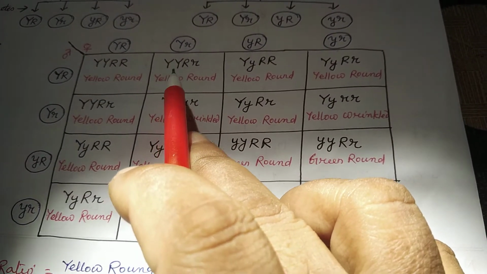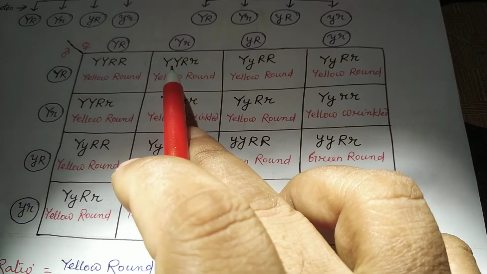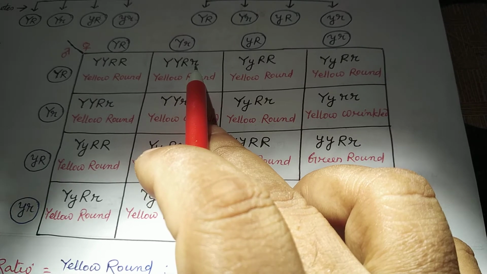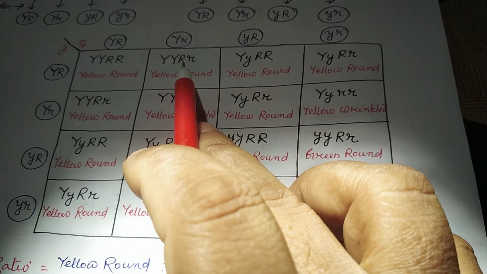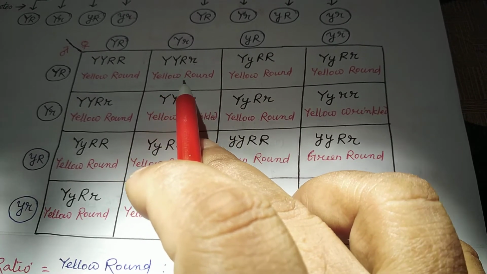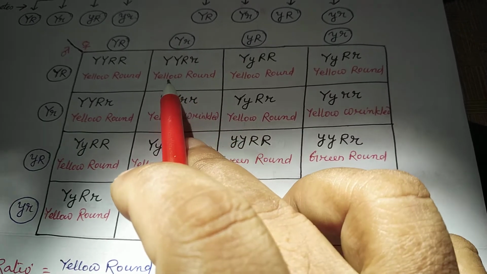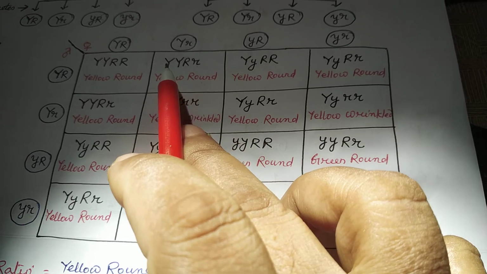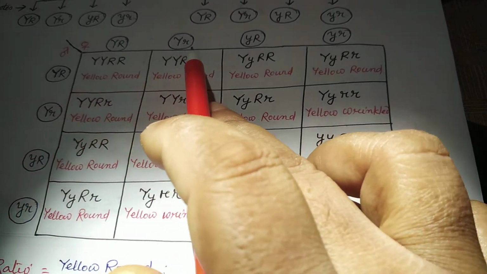So now this is the genotype. Capital Y means yellow, capital R and small r means it is for roundness. As round is dominant, it will be yellow round. So yellow round is the phenotype against this genotype. Similarly, you have to combine all.